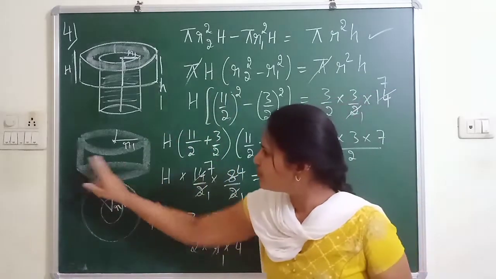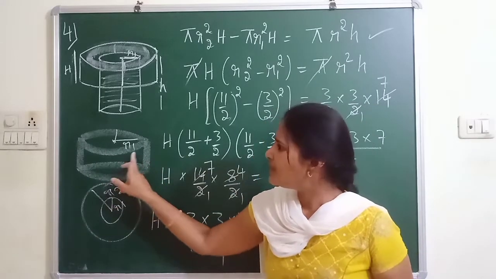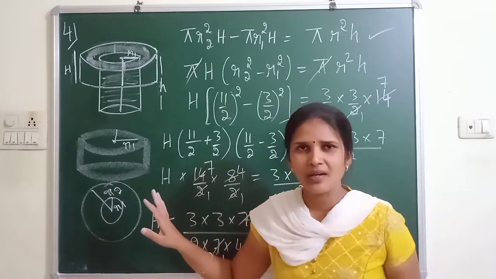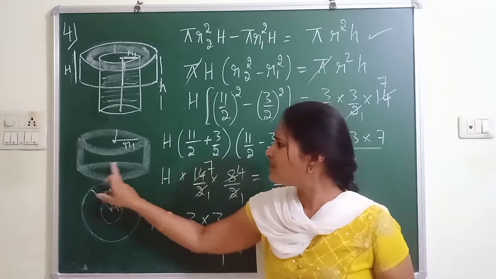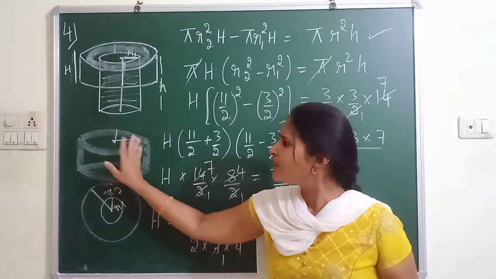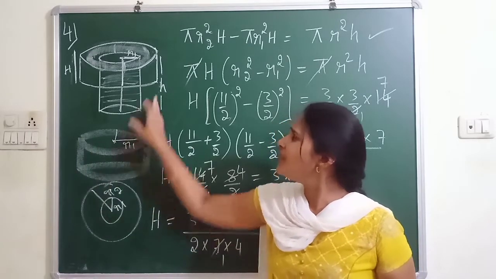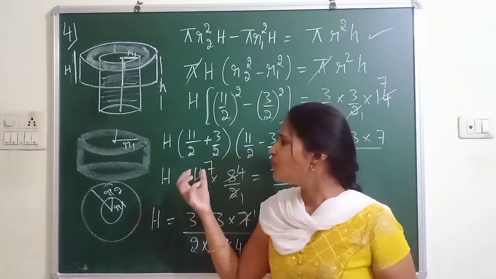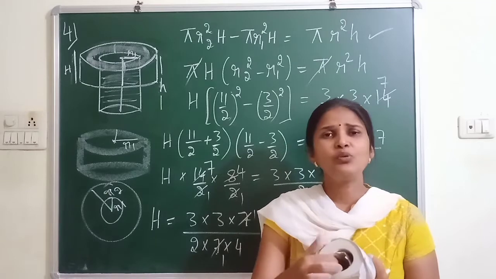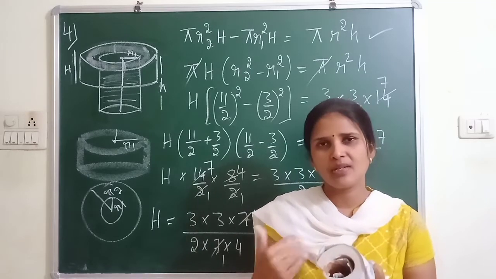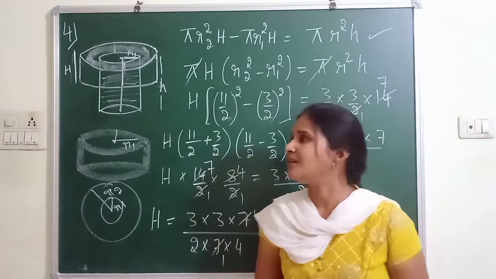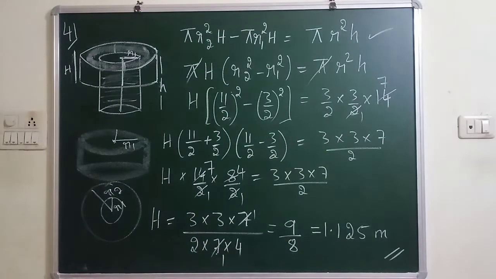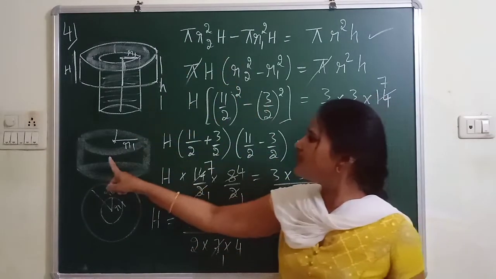So you can see this is an embankment. Inside it is a hollow. I don't want inside, I want only mud. So mud is only the thickness here. So mud is used to make an embankment, and that mud I want. So to find the mud, I have to subtract the volume of outer cylinder minus volume of inner cylinder. So for volume of outer cylinder, what is the radius?